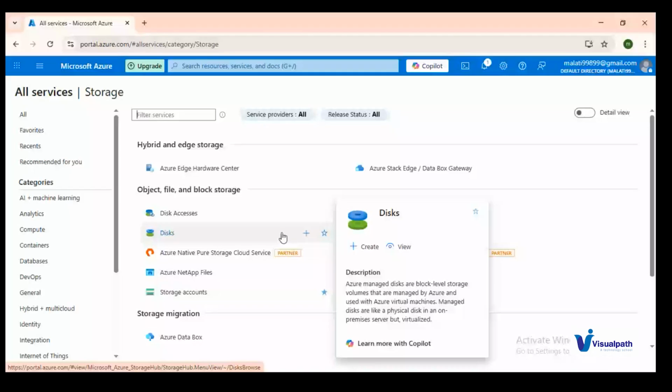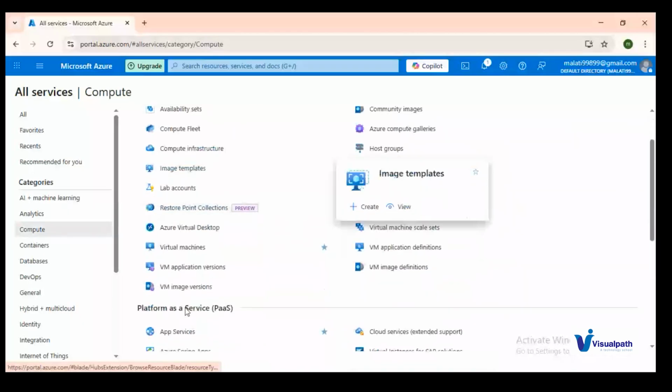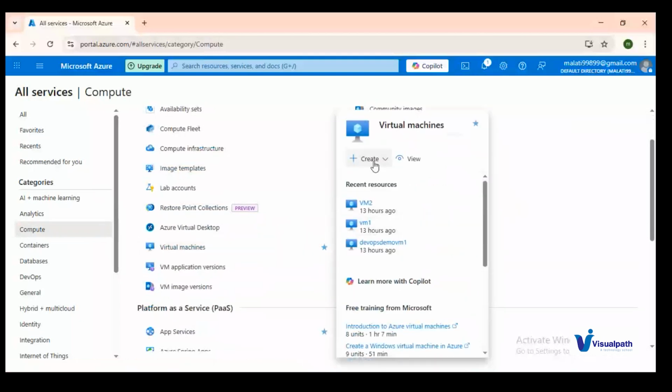Creating, in the sense, we are getting this service in compute. You have virtual machines. If you click on virtual machine, it will ask you to create a virtual machine. If you see here, I have hovered the mouse on virtual machine and it is showing that you want to create. Otherwise, these are the three virtual machines I have in my Azure account. So creating, in the sense, we are getting these services from Azure cloud.